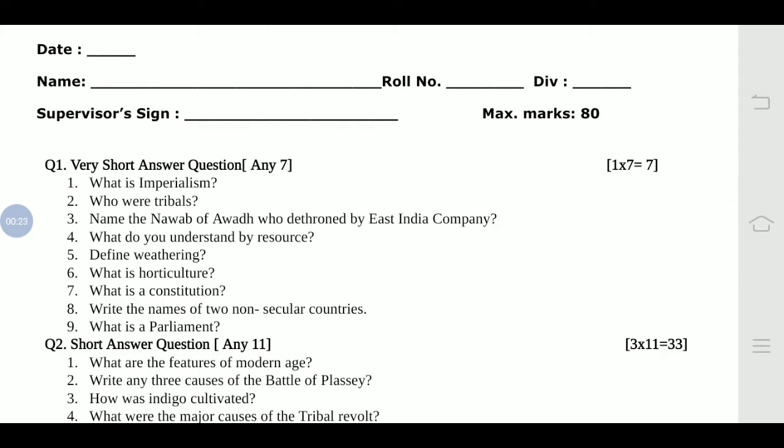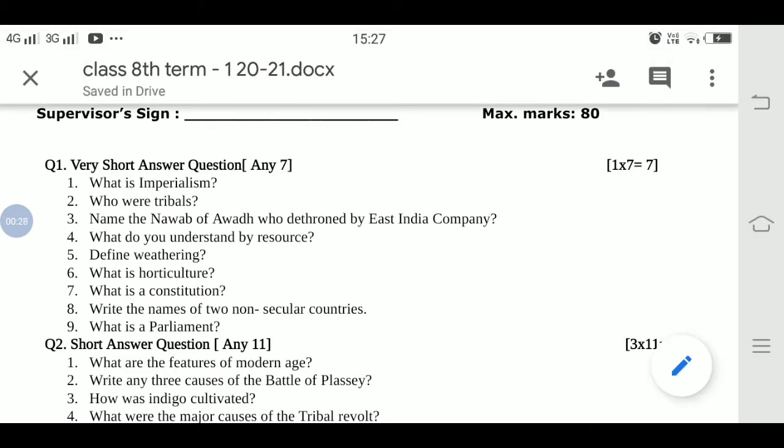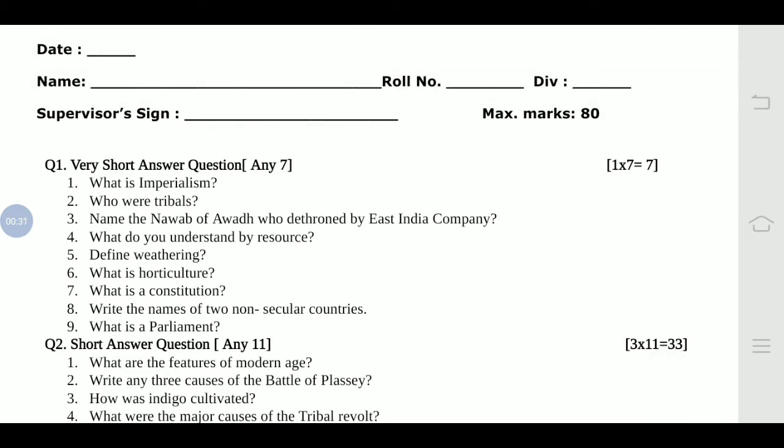So your syllabus for term 1 is 1 to 5 for history, and for geography it is 1 to 4, and for civics it is 1 to 5. Sixth we are going to add up in PA2. We are not going to include it in the term 1. Again I am repeating, the syllabus for your term 1 is 1 to 5 for history, 1 to 4 for geography, again 1 to 5 for civics.